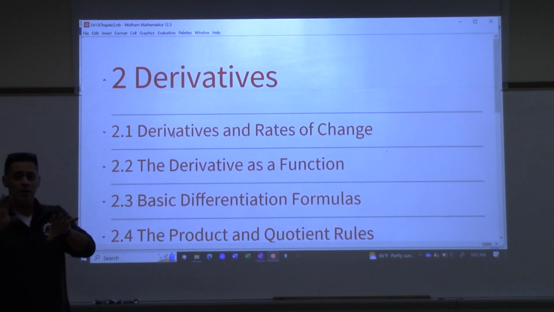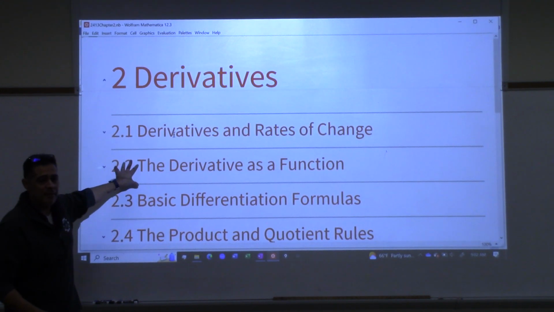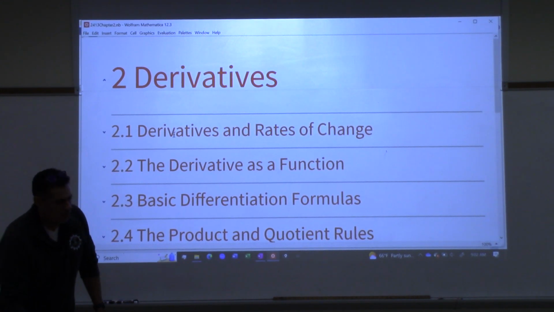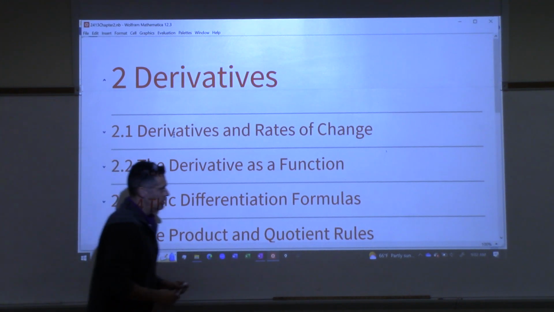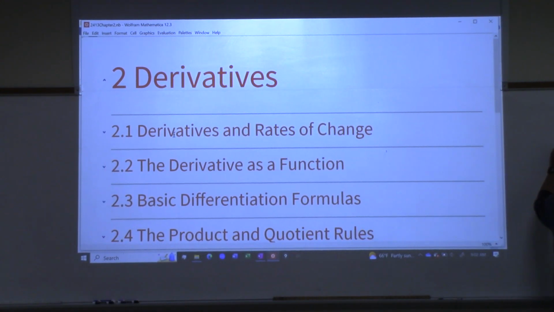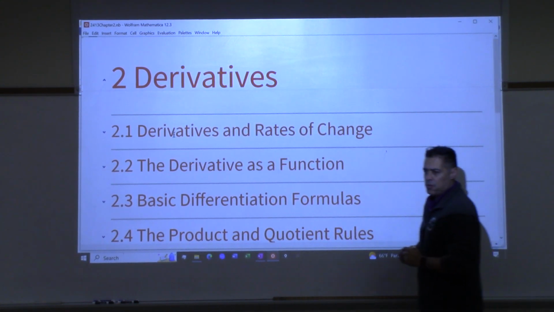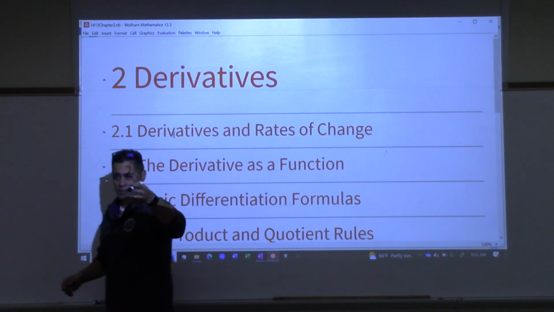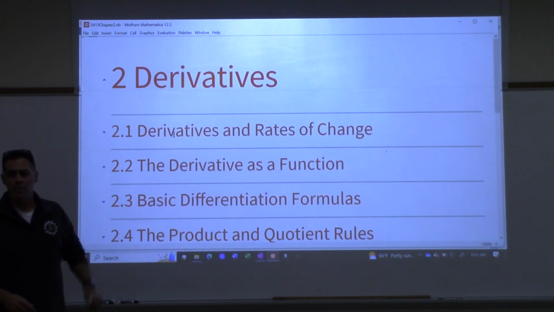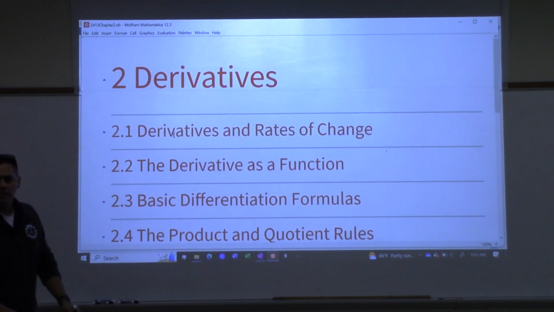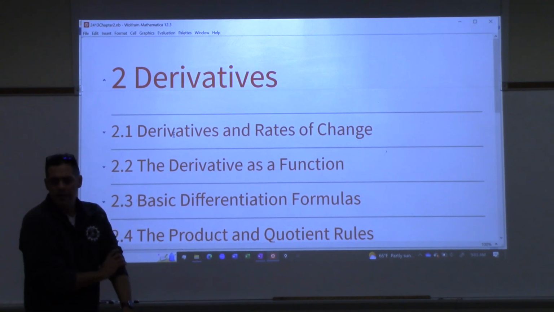One you can open, one you cannot. If you want to open up the ones just like I have in class, you have to download what's called the Wolfram Player. So just go to Google and type in Wolfram Player. And you can download the software to your computer, and then you can take those files off Canvas and you'll be able to open them. It's free. I think you have to put an email address in.